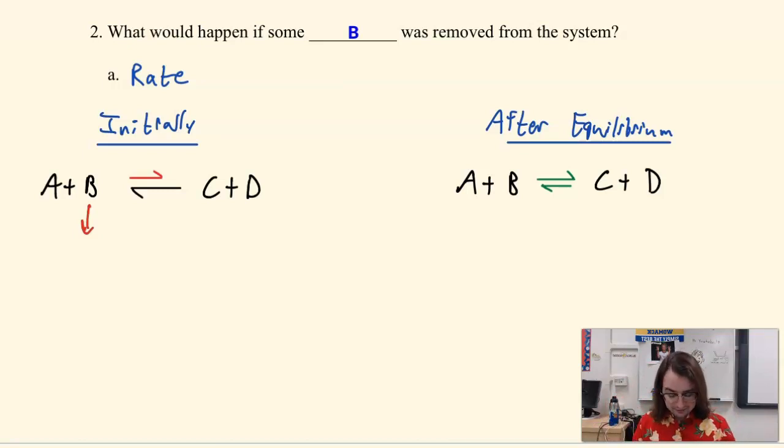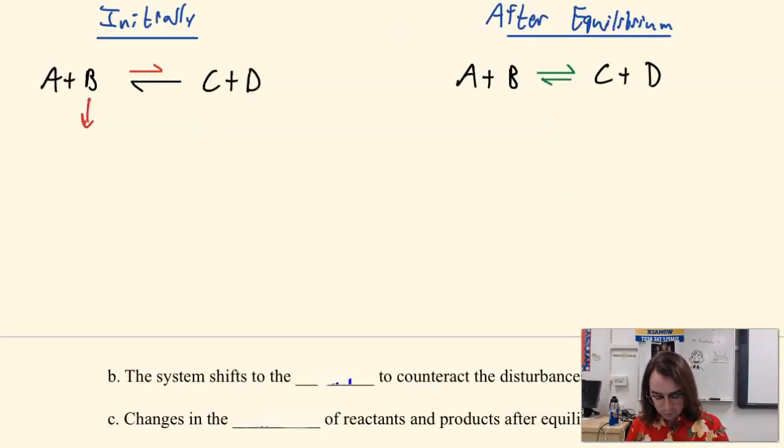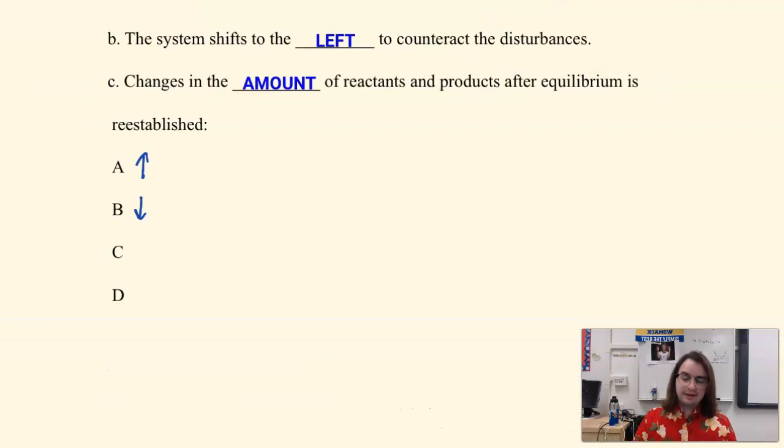Because if I shift left, then I can increase the amount of A while the B is decreasing. And if I increase the amount of A, I'm also bringing up that side. In doing so, I'm going to decrease the amount of C and decrease the amount of D. So it's not really about bringing this back up, it's more about bringing this side down and this up at the same time. So it's kind of like, meet me in the middle, right?